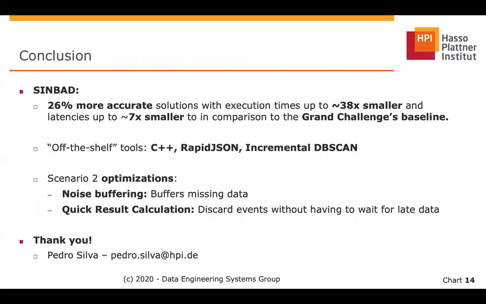Well, in this presentation, we introduced Simbad, an event detection system capable of calculating solutions up to 26% more accurate than the baseline, and with an execution time up to 38 times smaller, and latencies up to 7 times smaller. For that, we used off-the-shelf tools such as C++, RapidJSON, and the Incremental DB scan. And in particular, for scenario 2, we came up with 2 optimizations for handling missing and late records: the noise buffering, which allows Simbad to buffer missing data, and the quick result calculation, which discards features without having to wait for late data.